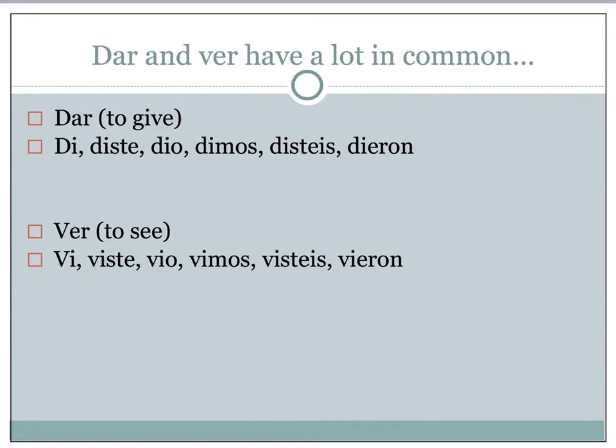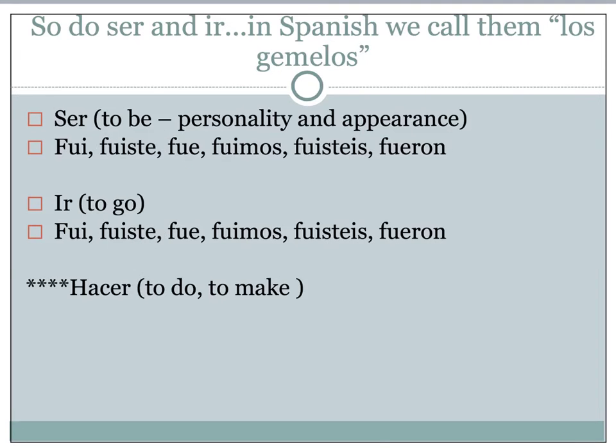Dar and ver have a lot in common. In fact, we like to say they're in love because they look so much alike. So dar is di, diste, dio, dimos, disteis, and dieron. And ver is its exact opposite, pretty much, but with V's. We have vi, viste, vio, vimos, visteis, and vieron. So when we tell a little story, we say that dar and ver fell in love because they have so much in common. And in the next slide, we talk about ser and ir.